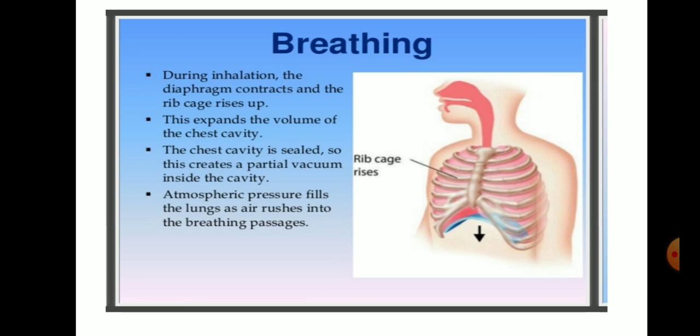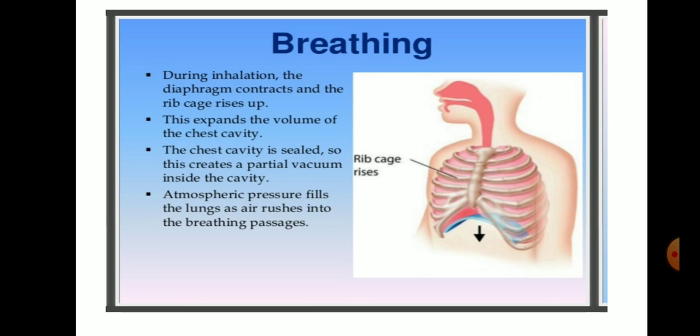This expands the volume of the chest cavity, and when the volume of the chest cavity expands, it creates a partial vacuum. Air fills up into our chest cavity, our rib cage expands and we inhale the air.